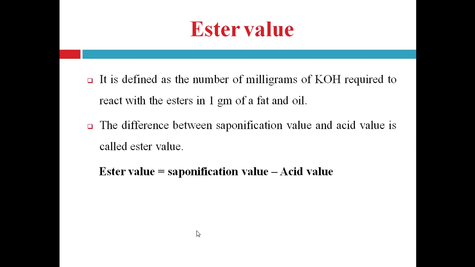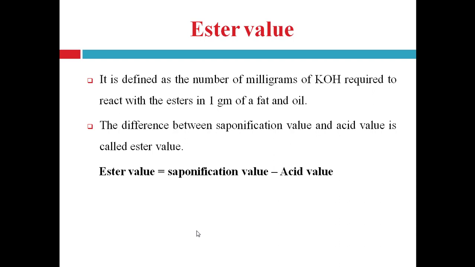Next, ester value. It is defined as the number of milligrams of KOH required to react with the esters in 1 gram of fat and oil. The difference between saponification value and acid value is called ester value. Ester value can be calculated by using the formula: ester value equals saponification value minus acid value. It is nothing but the difference between saponification value and acid value.